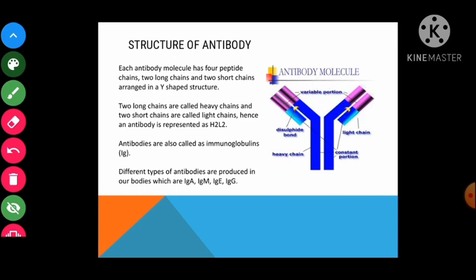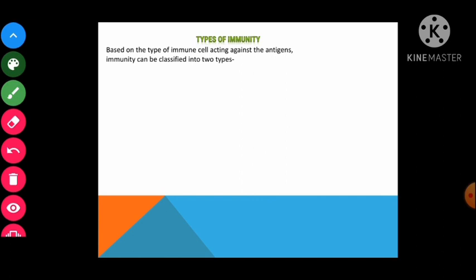Now children, let us talk about the types of immunity depending upon the immune cell acting against the antigen, right?